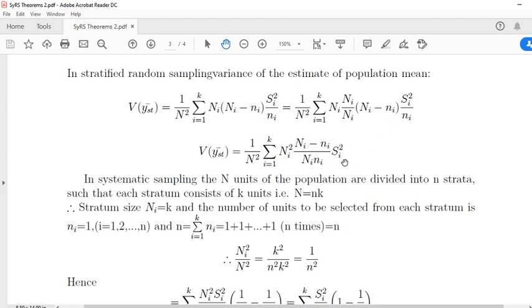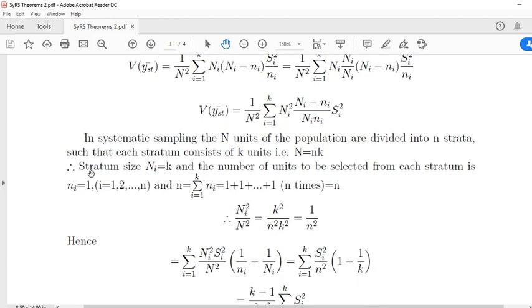In systematic sampling, the N units of the population are divided into n strata, such that each stratum consists of k units, that is N is equal to nk. We have already discussed this in lecture 1. In systematic sampling, N units of the population are divided into n strata.